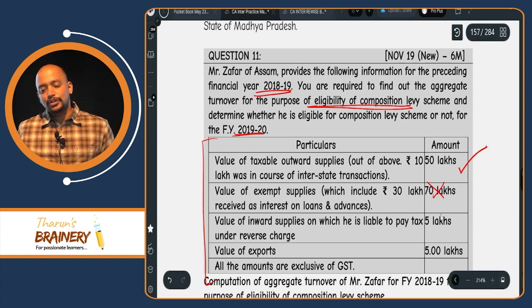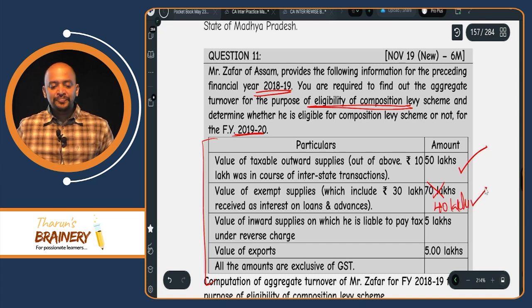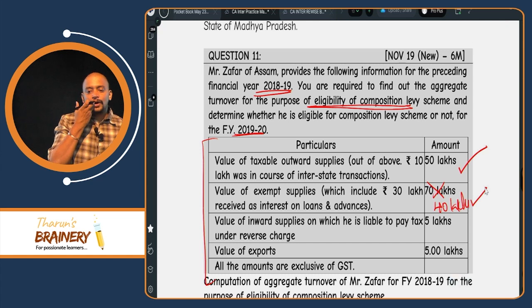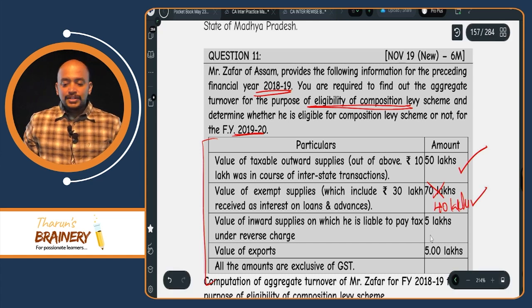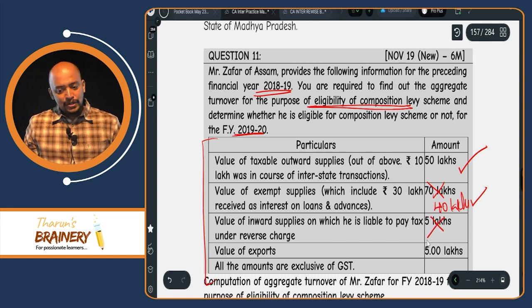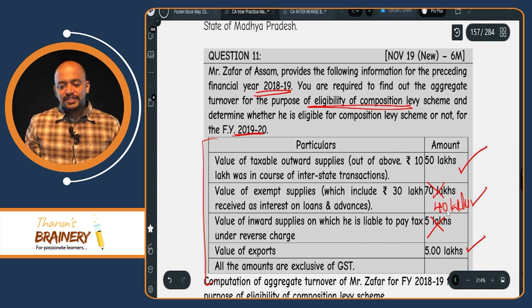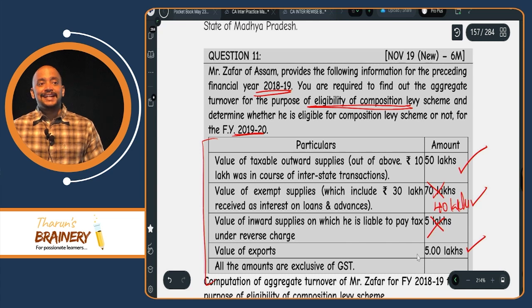So therefore, how much should be taken in aggregate turnover? 40 lakhs. Then, value of inward supply on which he is liable to pay tax under reverse charge. So whether it will be taken in aggregate turnover? No. Value of exports, will it be taken in aggregate turnover? Yes. 50 plus 40, 90 plus 5, 95.